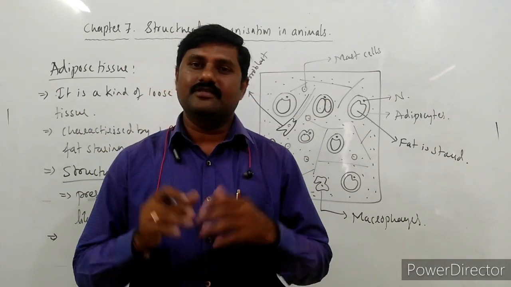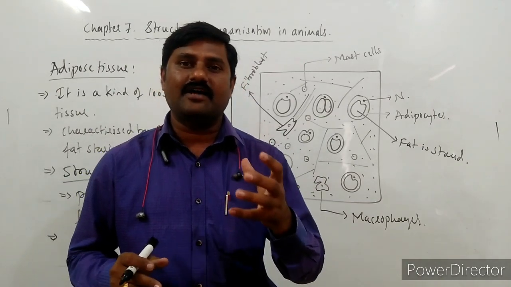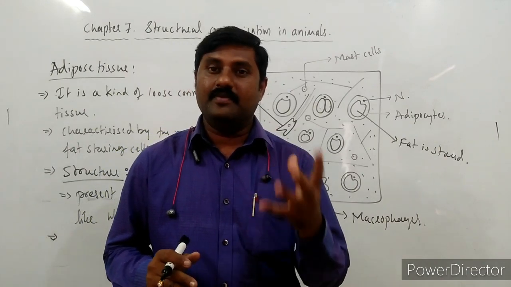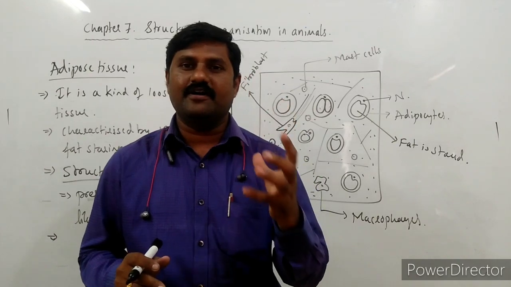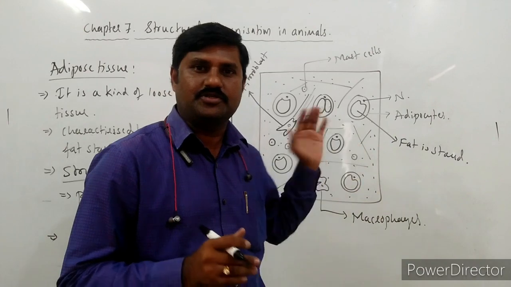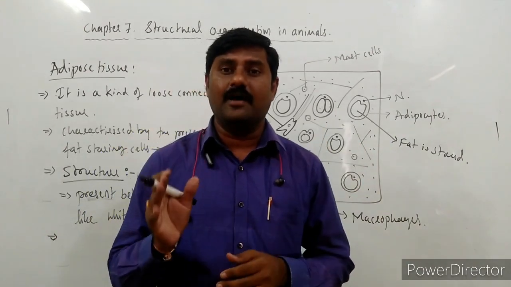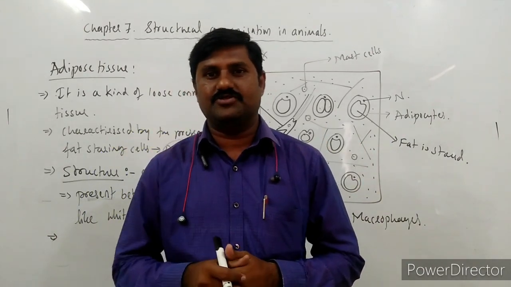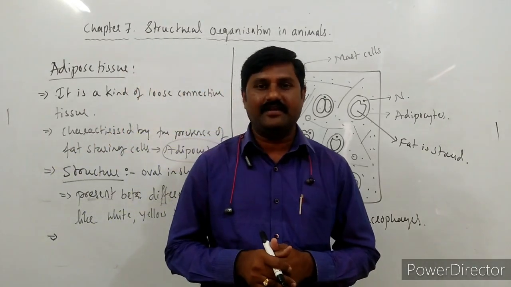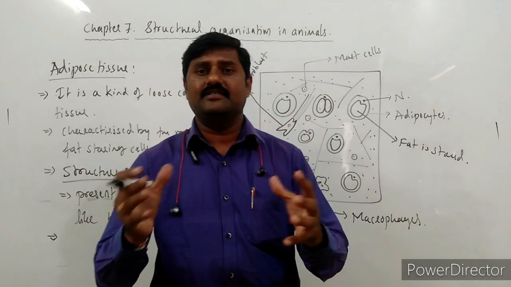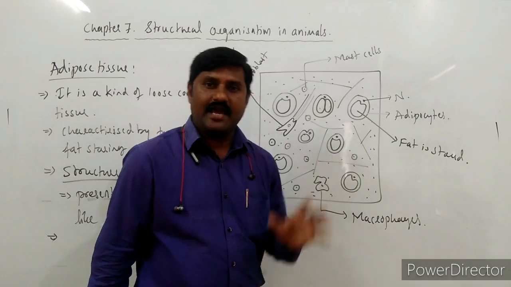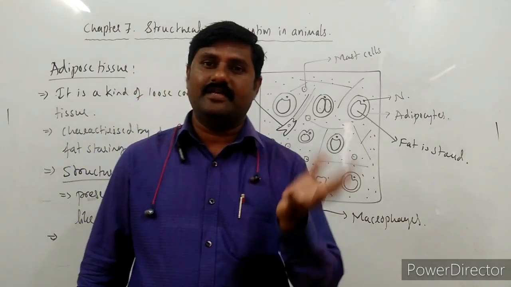This is also present in the blubbers of the whale. In whales, blubbers are present containing much fat stored tissue, that is nothing but adipose tissue. And even the humps of camels mainly consist of this fat. So these are all food reserves, and this tissue also acts as an insulator for heat as well as cold.